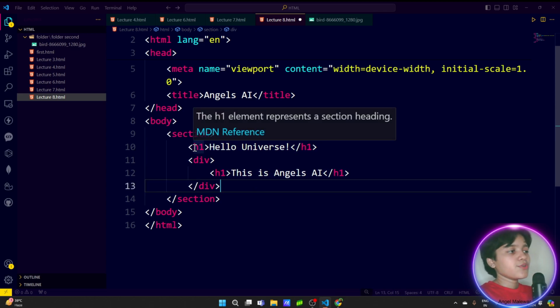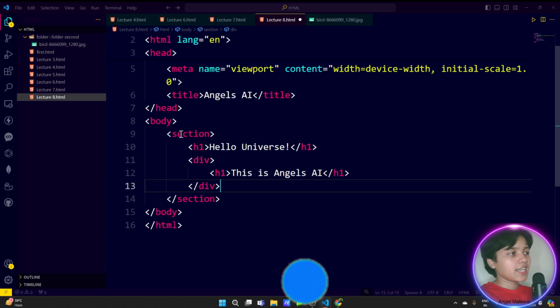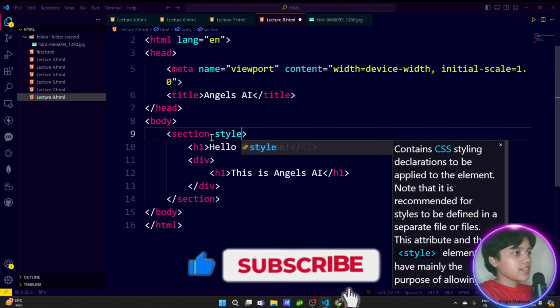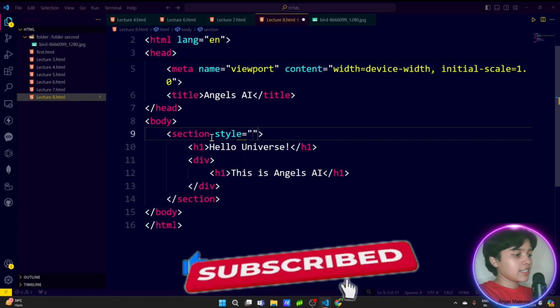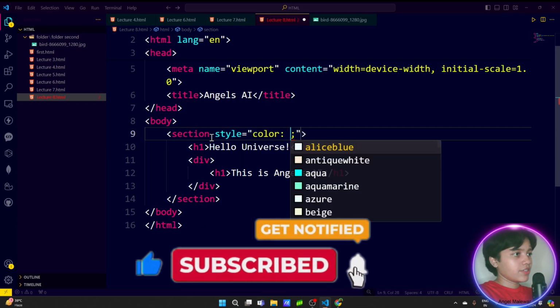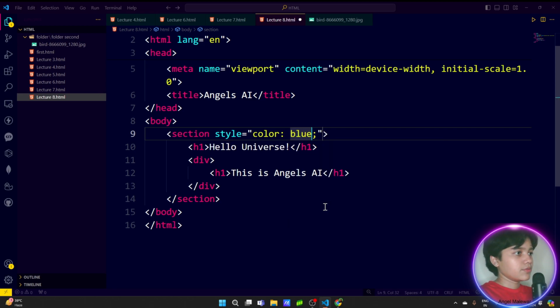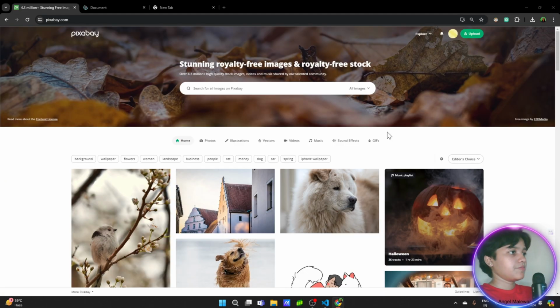Let's put a style on the section, setting the text color to blue, and save it.